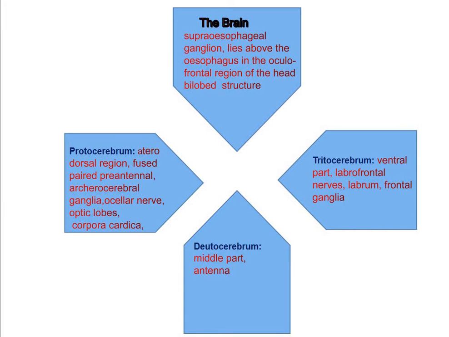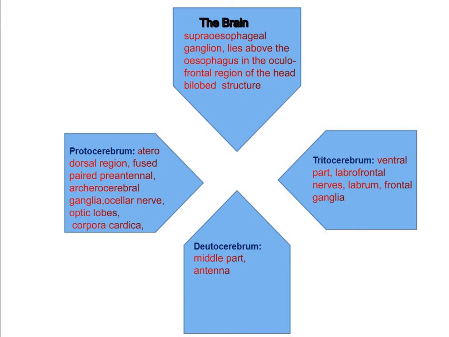Now the third region of the brain is the tritocerebrum. The tritocerebrum is the hind or ventral part of the brain representing the ganglia of the intercalary segment.